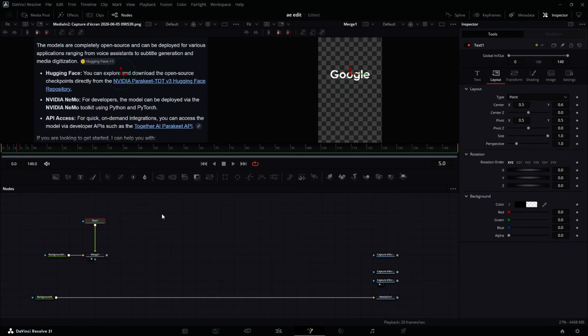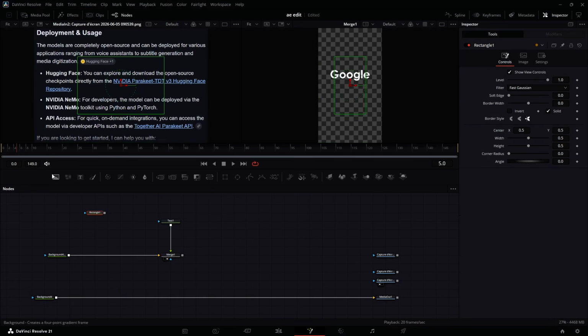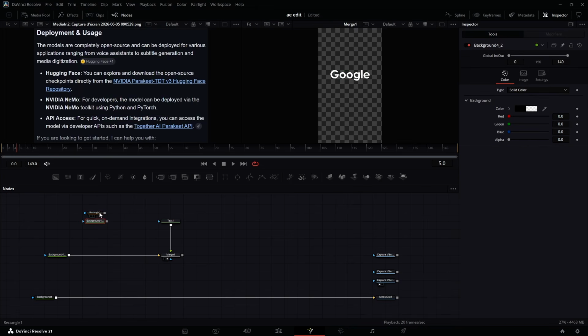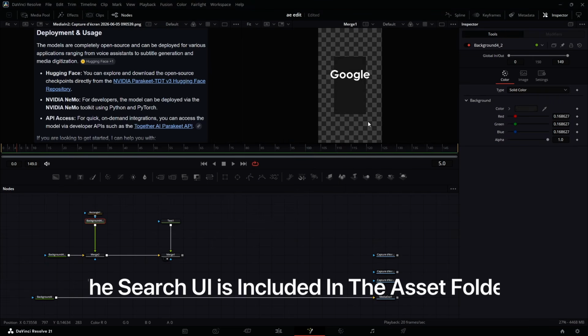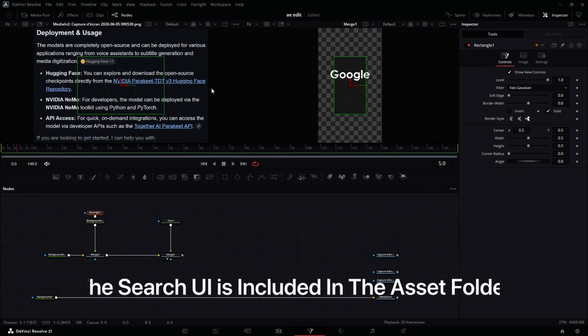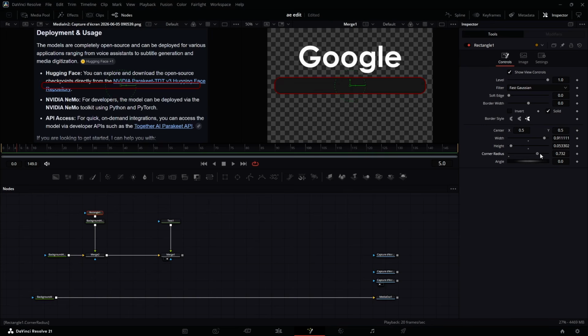Now in order for us not to waste a lot of time, I can shift this one, I can move this to the side, get a rectangle mask, get a background node. I'm going to connect this one here, and this one I can connect it here. In this background node, I'm going to change the color to black, but I'm going to move it like something around here. So now with this one I can then make sure I bring up the corner radius to something like so.